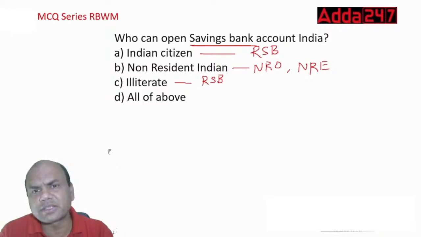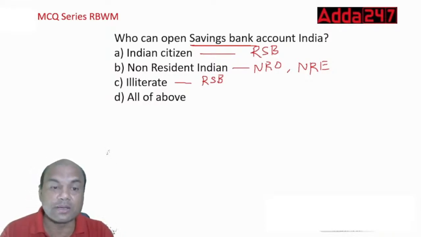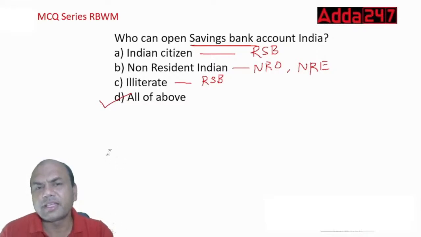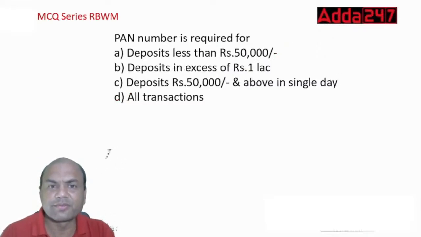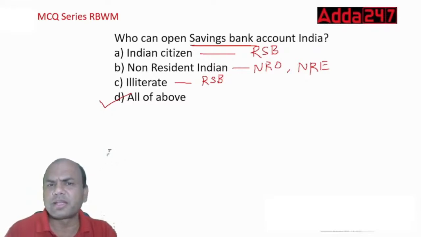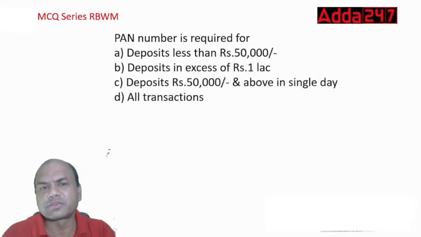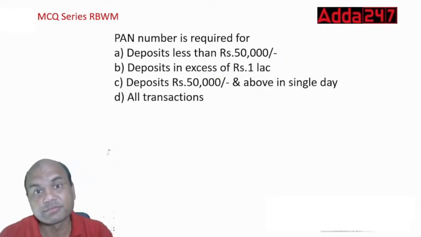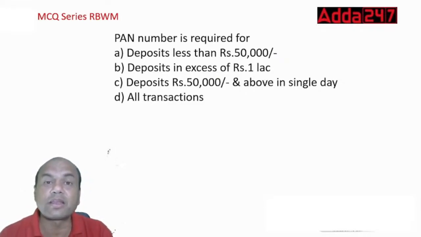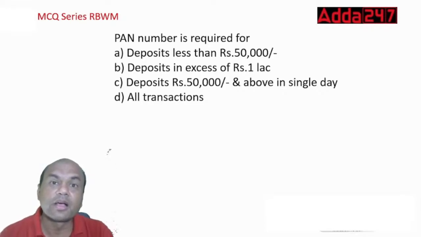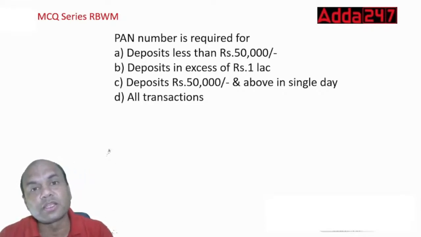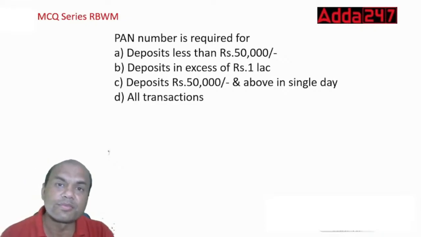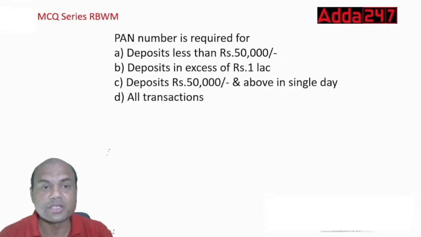Any eligible person. Can a child open the savings account? Let me get the answer over here. The answer is D. Can a child open a savings account? Yes. We have this minor guardian, right? About 10 years, the child can open it solely without any guardian. About 10 years. Okay, move on.